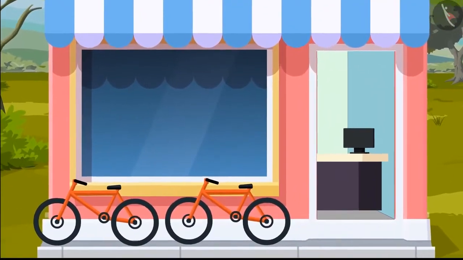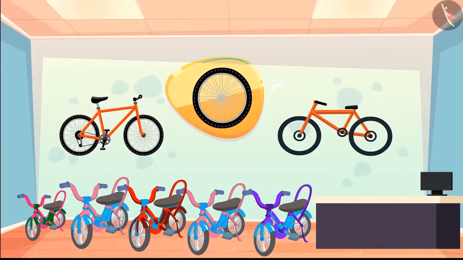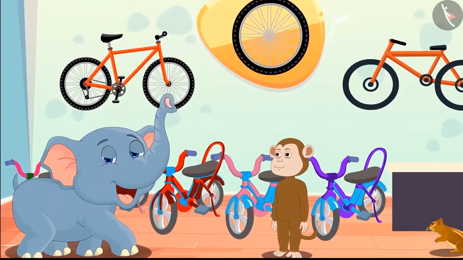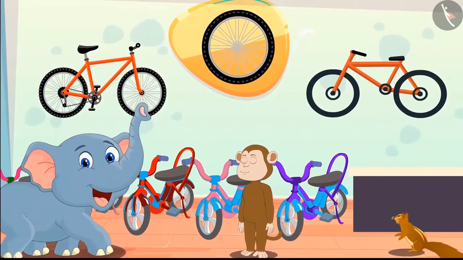A new bicycle shop is open in the forest. All animals are very excited. Elephant, monkey and squirrel all 3 reached to buy bicycles from the shop.